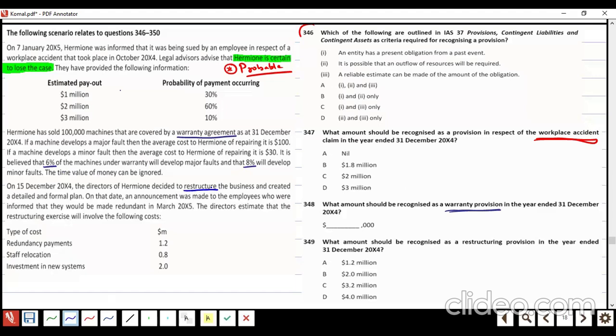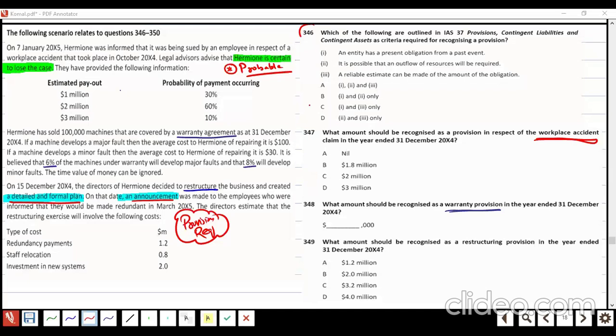If you remember the conditions of restructuring, just deciding on restructuring doesn't require a provision. But if the restructure has a proper formal plan, communicated and announced, then a provision is required.